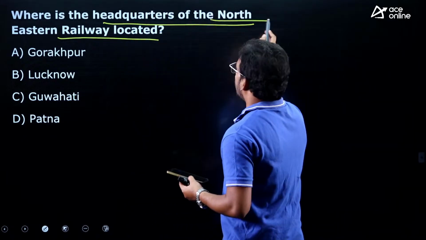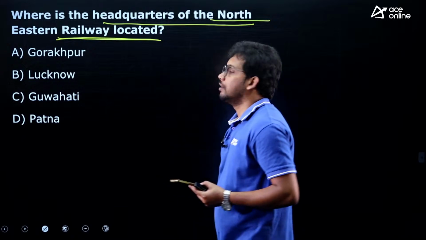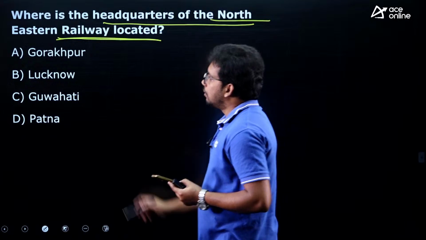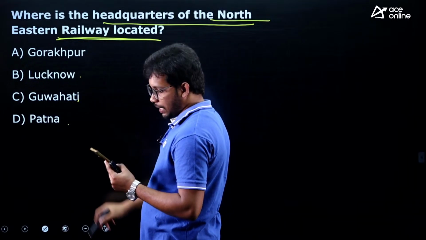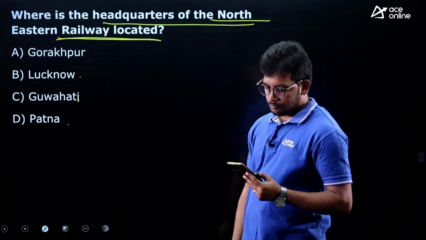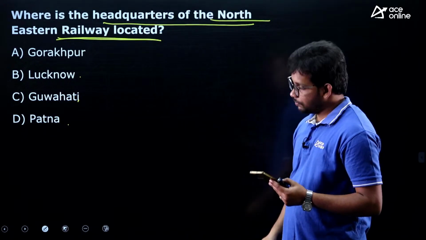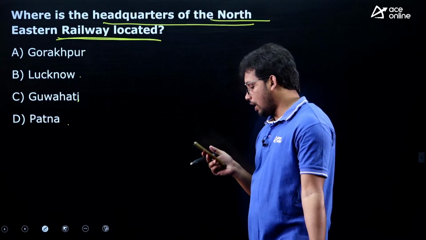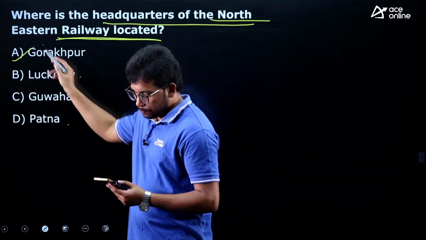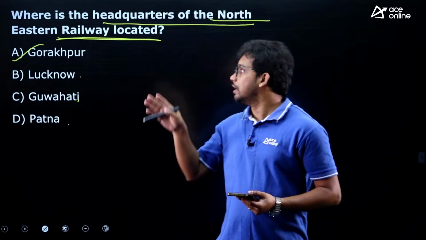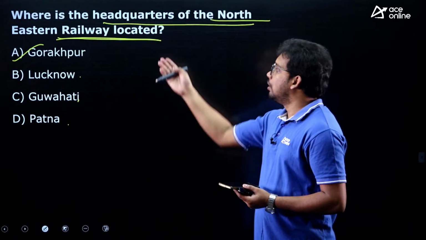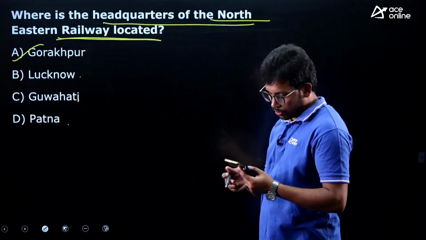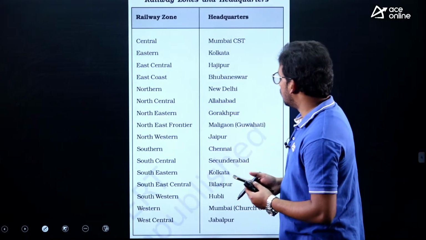They are asking about the headquarters of the Northeastern Railway. The options are Gorakhpur, Lucknow, Guwahati, Patna. Northeast Railway headquarters, so the answer is Gorakhpur. Northeast Frontier Railway is the one at Guwahati, but Northeast Railway is Gorakhpur, right. So, these are the headquarters.